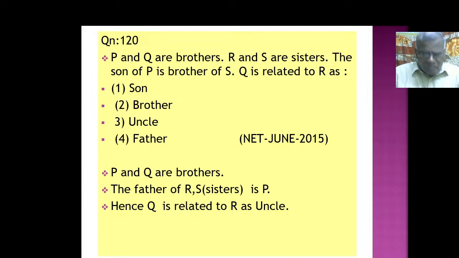Okay. So P and Q are brothers, R and S are sisters. Okay, that's fine. So naturally Q is related to R, right? The father of R and S, the sisters, is P. So that way Q is related to R as uncle.